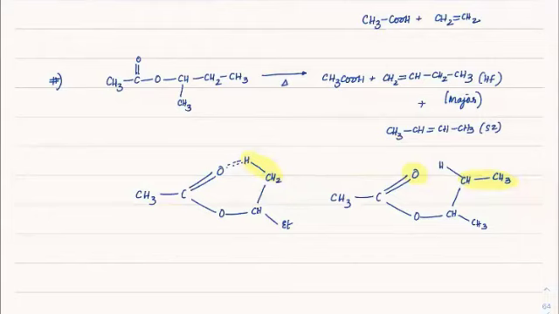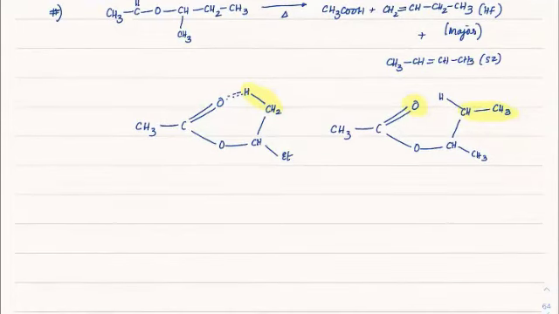Got it? So a bulkier group is very difficult to align first of all for the syn elimination part, whereas smaller groups are easy to align, and they would go for this syn elimination in a much easier way. Okay, so therefore this would be major, and this transition state would give us minor. Okay, beta, I hope that point is clear, right?